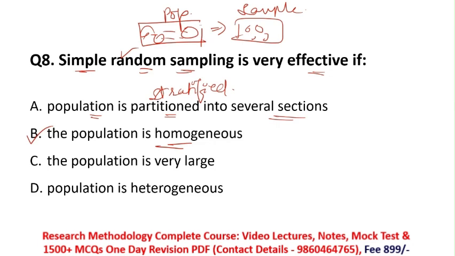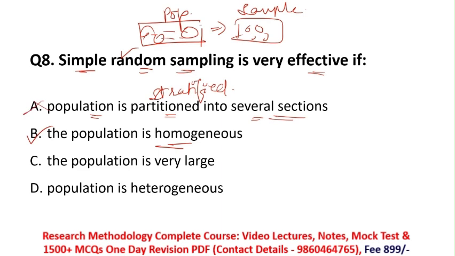Then after that you partition your population into several sections. Whatever members you have, you partition into several sections, and from these sections you select your sample randomly. So this is effective if your sample is stratified, not simple random. So here option A is incorrect.